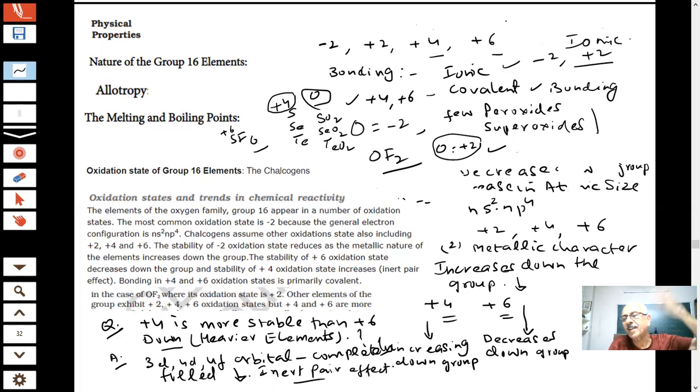So higher oxidation states are always shown with those elements, students, which are the most electronegative, which are strongly oxidizing, which have a strong tendency to gain electrons. In that case, usually oxygen, and after oxygen the highest possibility is fluorine. So the highest oxidation state will be exhibited with fluorine for all the elements. Even those compounds which are difficult to prepare may be prepared if I use fluorine.